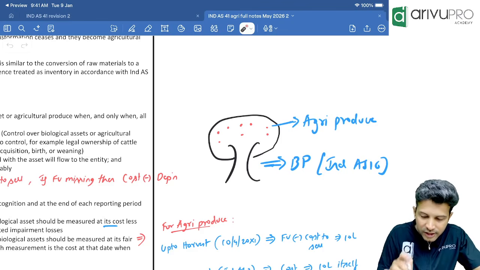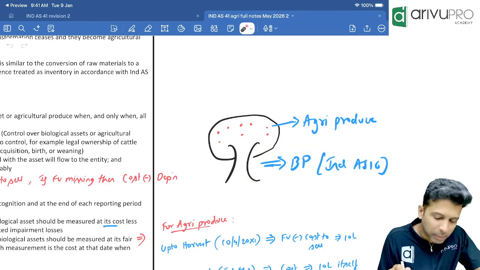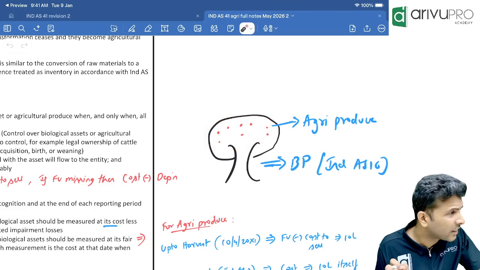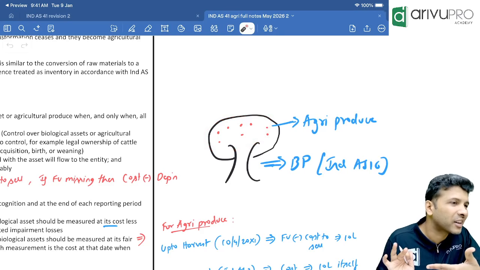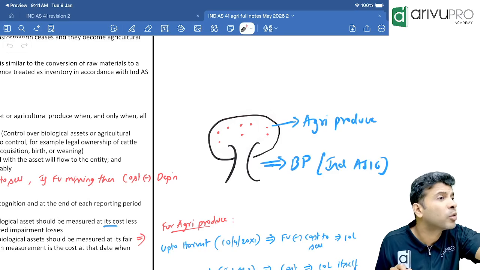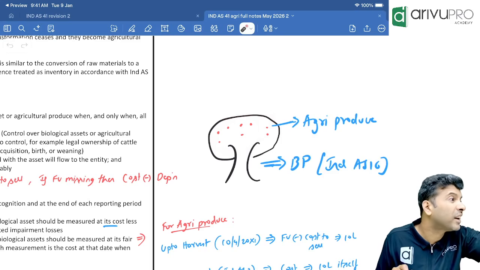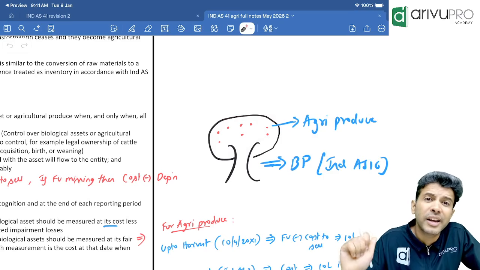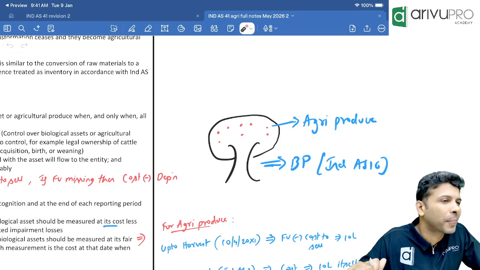Farmer put the seed to get the bearer plant. But what is the cost associated with mangoes? Did farmer spend anything? No. So cost you cannot measure reliably. Hence, mangoes are recorded initially at what value? Not at cost, but at fair value less cost to sell. And fair value less cost to sell is an approach of Ind AS 2 or Ind AS 41?